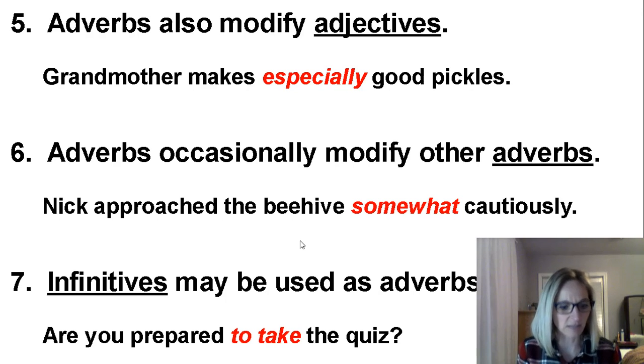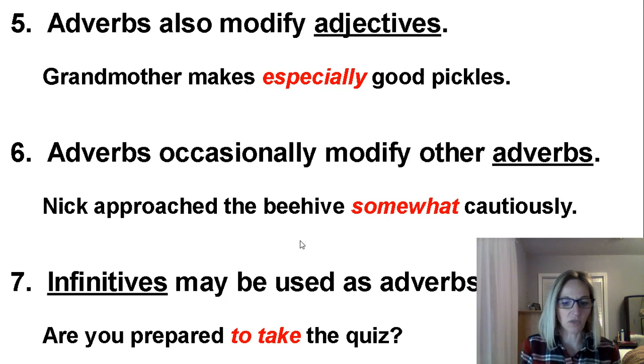Let's look at exercise A. So in the first blank, you're writing the adverb. In the second blank, you're writing the verb or verb phrase that the adverb modifies. Now, a way that you can double check your answers is to read your adverb and the verb and see if it makes sense together. Okay, so let's look at number one.